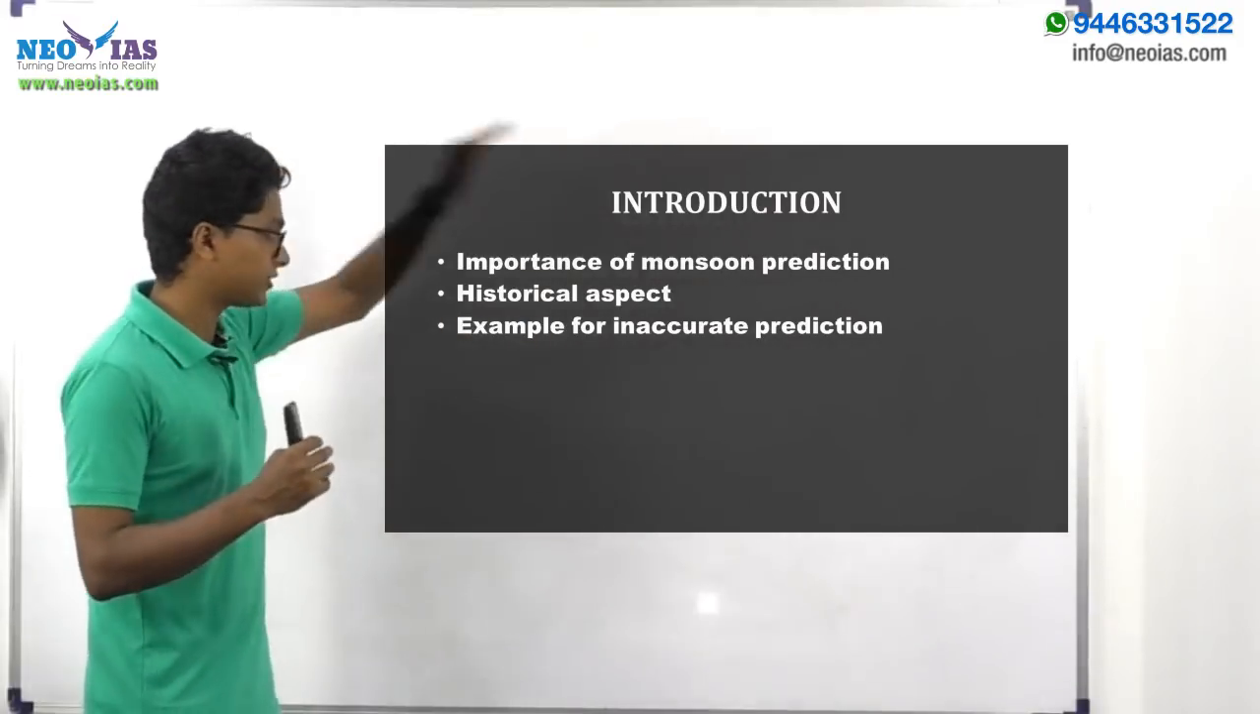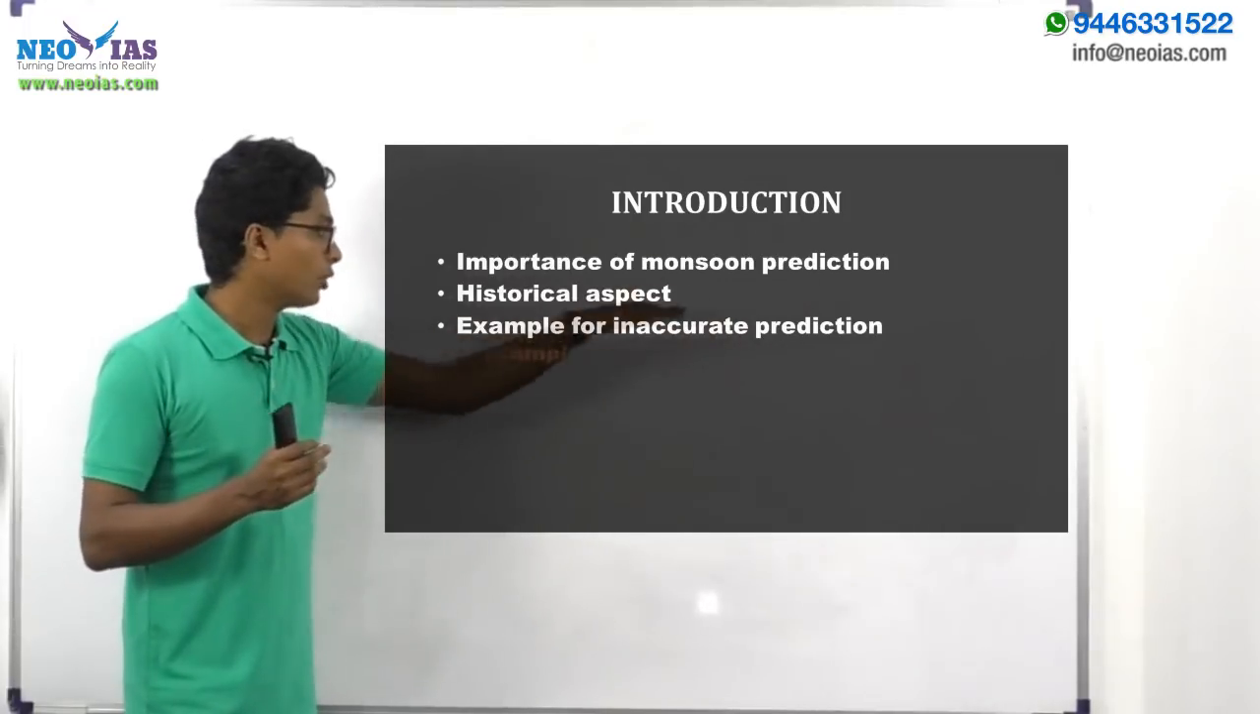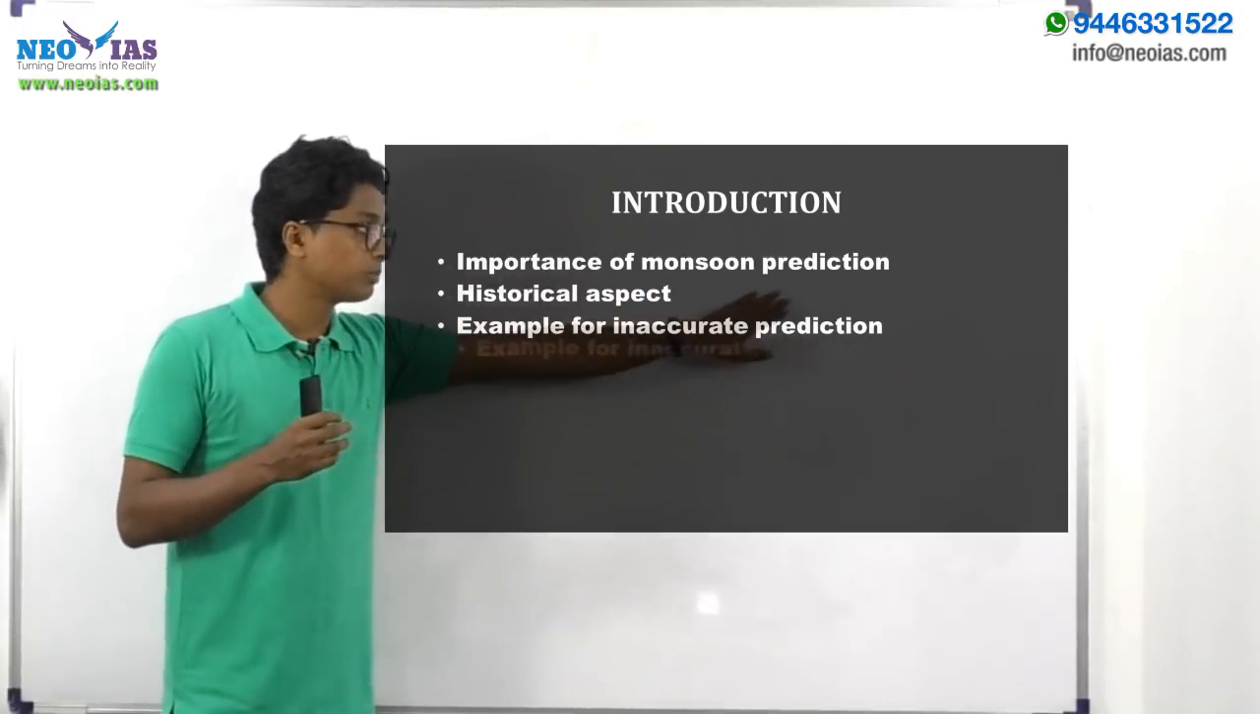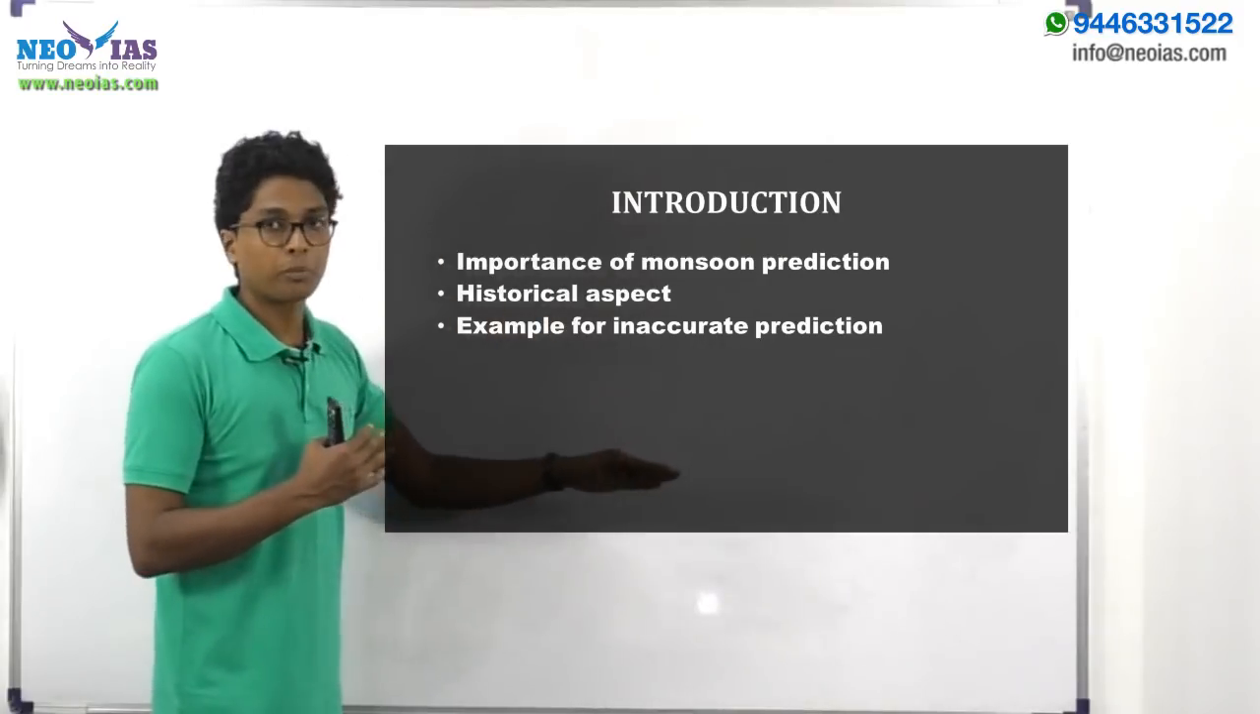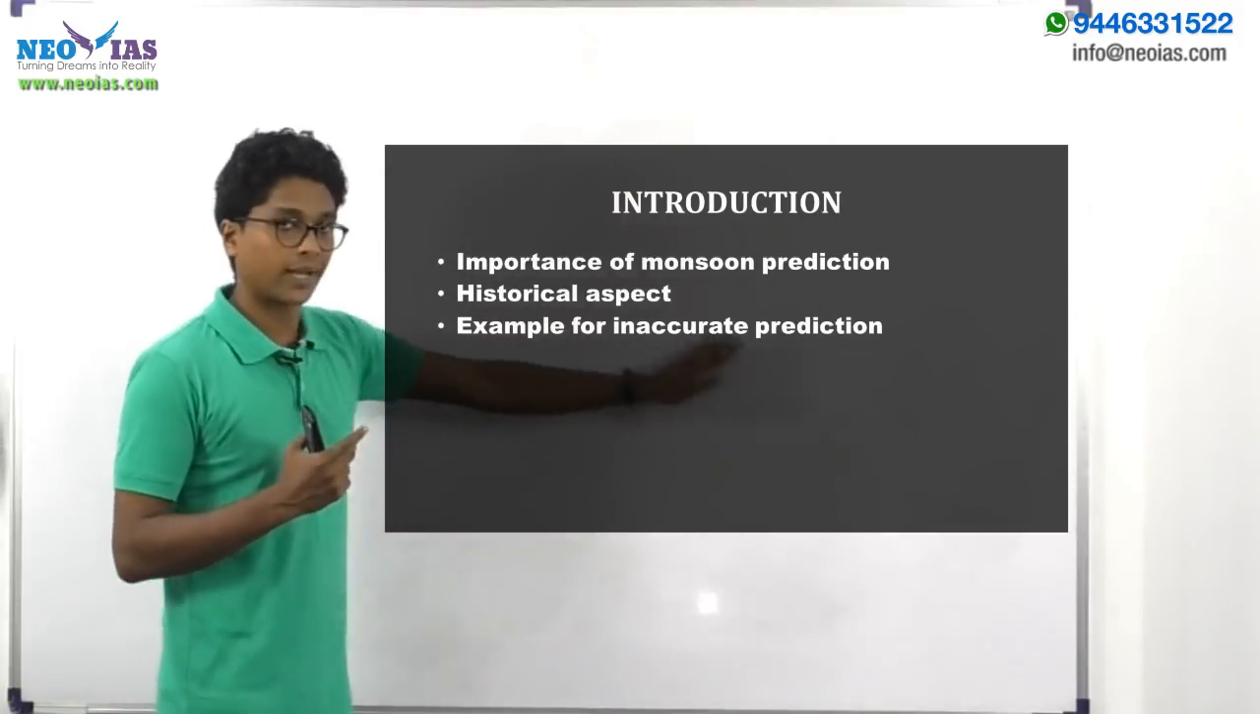So as I said, you can start your answer by saying the importance of monsoon prediction, and in order to prove that we are having inaccurate monsoon prediction by IMD, you can bring in one example.